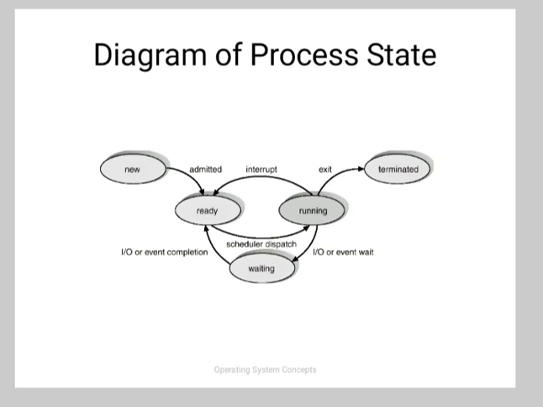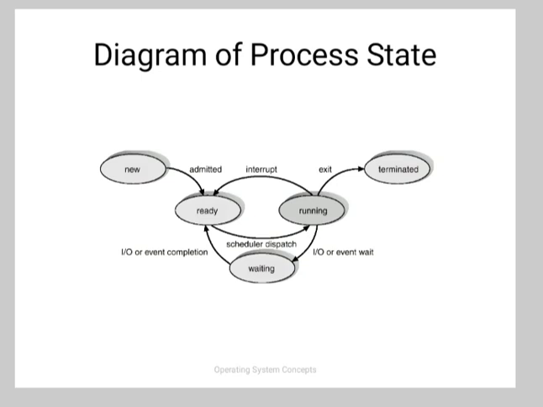So here new means process has been created. Next is ready. Ready means the process is waiting to be allocated to a processor. So the process comes to this state immediately after it is created. All ready processes are kept in a queue. A program called scheduler, which is a part of the operating system, picks up one ready process for execution by passing control to it.